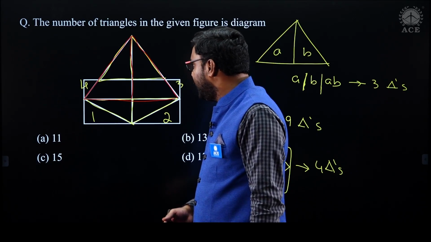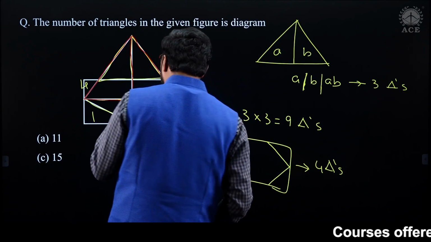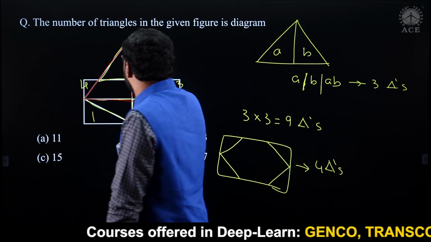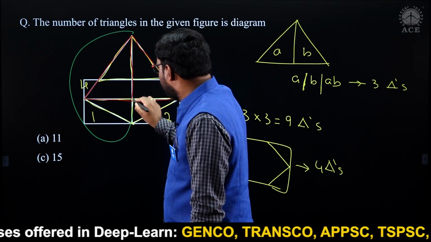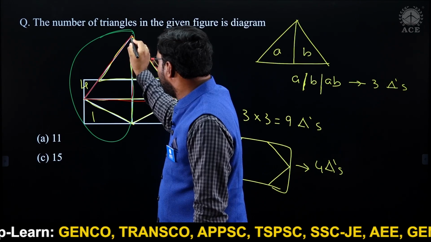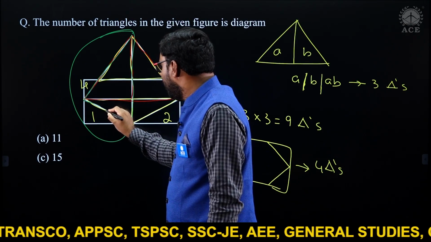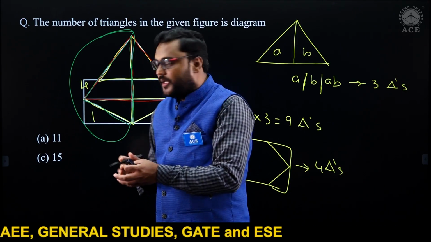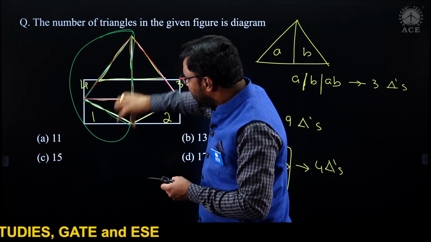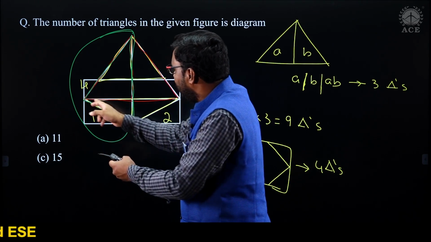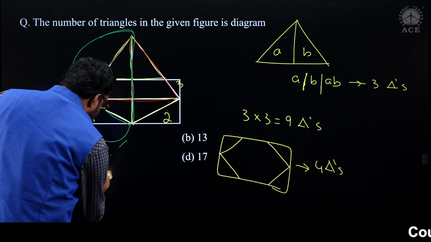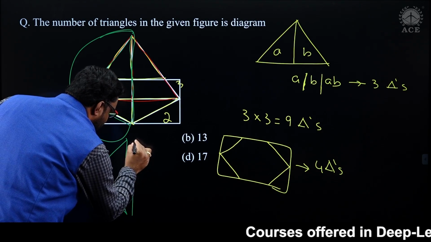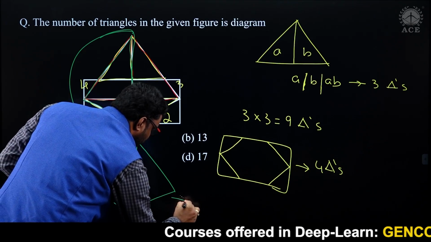So is there any other triangles? You just look here, okay, I'll show you 2 more triangles if you observe properly. This part here, this one is not counted. What I mean to say, this triangle is not counted anywhere. You can just observe this one big triangle. You calculated 3 in this portion, 3 in this portion, 3 below, not combined of this. Okay, this one triangle, you can observe that big shape. This one triangle and this side, other triangle in the similar way. So this is contributing 2 triangles for us.